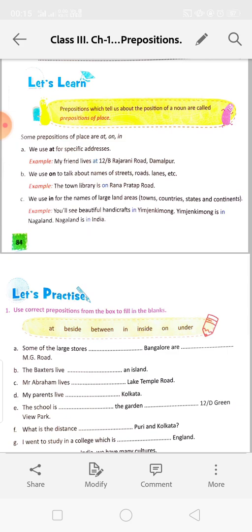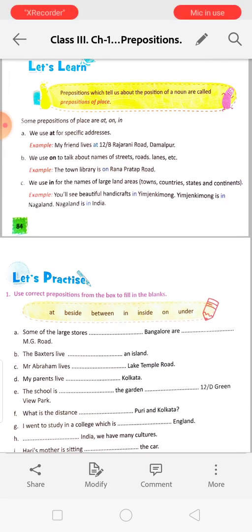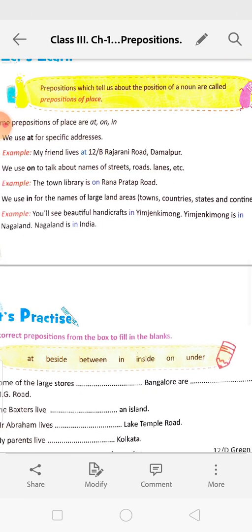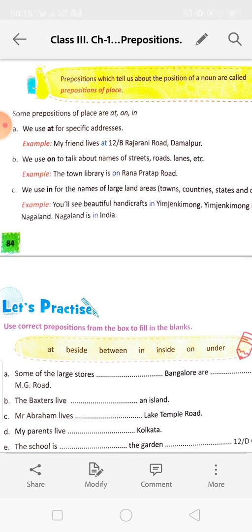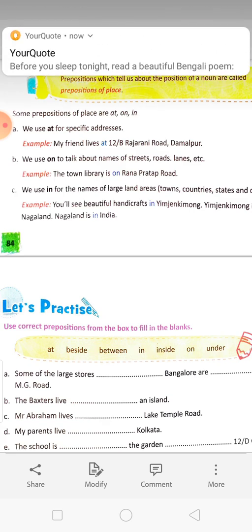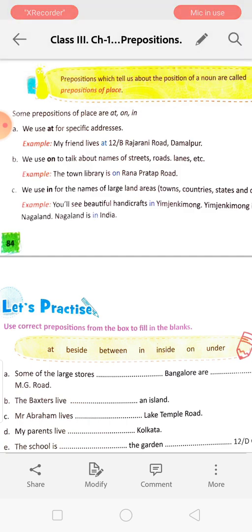Next, prepositions which tell us about the position of a noun are called prepositions of place. Some prepositions of place are at, on, in. We use at for specific addresses. My friend lives at 12 B, Rajarani Road, Damalpur. So it is showing the exact location, the house number is also there. At that time, we will put at over there.